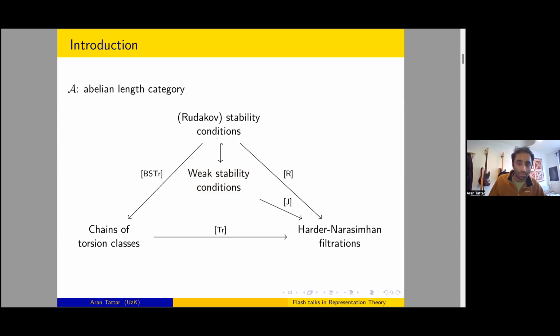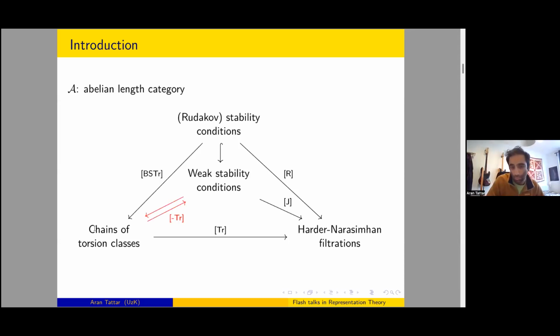Then around 5 years ago, Brüstle, Smith and Treffinger showed that if you start with one of these Rudakov stability conditions, then you can obtain a chain of torsion classes from this. And Hipolito joined these things together by showing that if you start with a chain of torsion classes, then you also can obtain a Harder-Narasimhan filtration of each object. So this is a nice commutative diagram. However, it is acyclic and all the information goes in one direction.